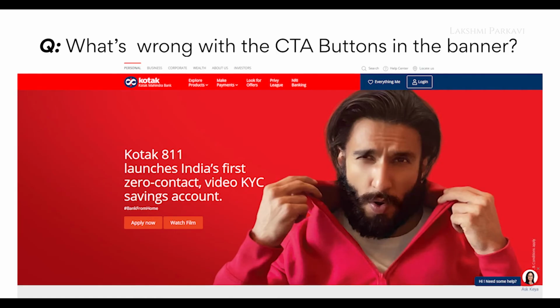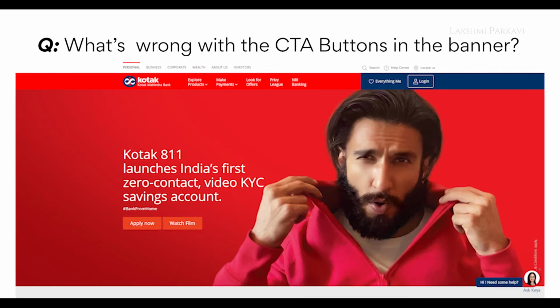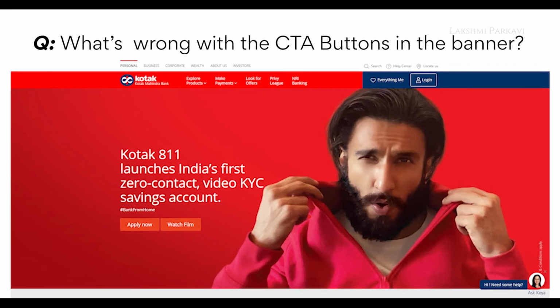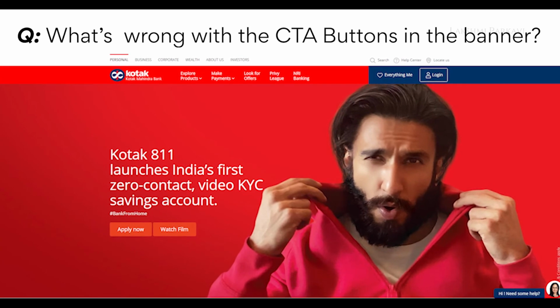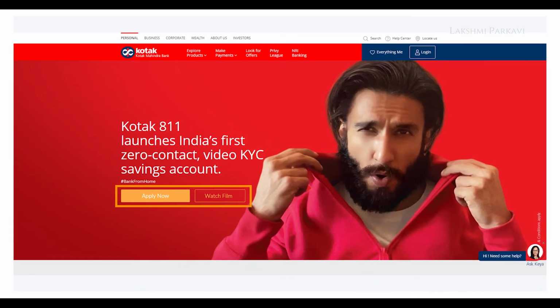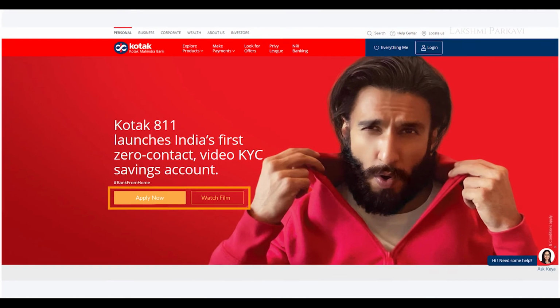So what's wrong with the call to action buttons in this Kotak Bank banner? There is no contrast in the buttons. The call to action button can be bigger and with visual contrast. It's almost like Kotak didn't want you to click on the apply now and watch film buttons in their banner. Now let's apply one rest off effect and it looks a little better than before.